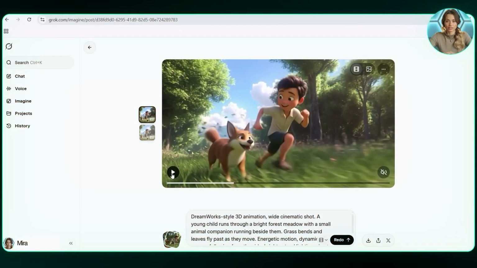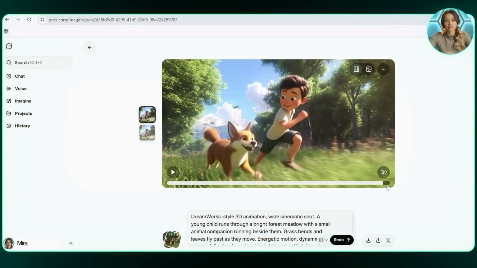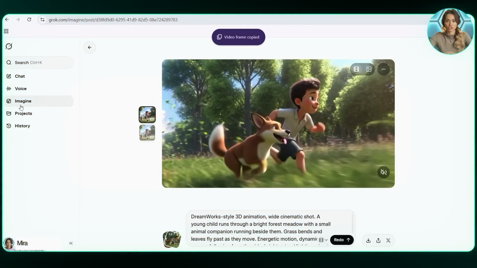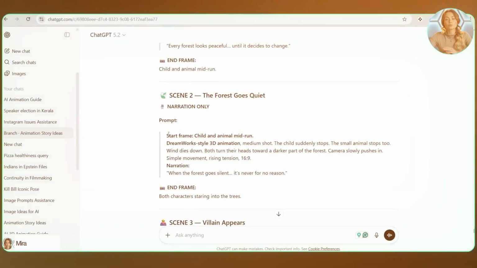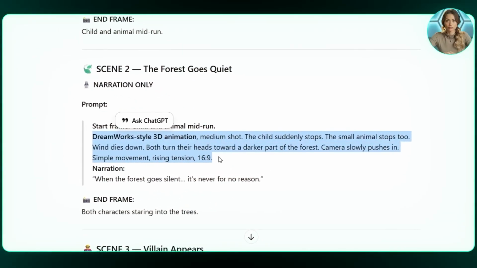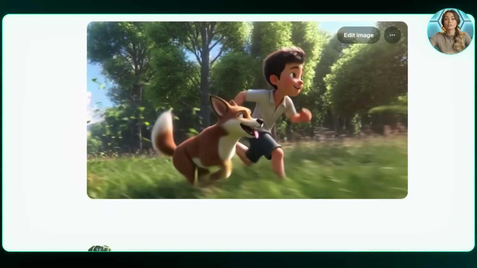Now this is where the actual workflow really starts. Instead of generating the second scene from scratch, I use the last frame of the first video. I drag the video slider to the end, copy the final frame, and paste it back into Grok as the starting image for the second scene. This step is what makes the animation feel smooth and cinematic. After pasting the frame, I copied the second scene prompt from ChatGPT and pasted in the prompt bar.